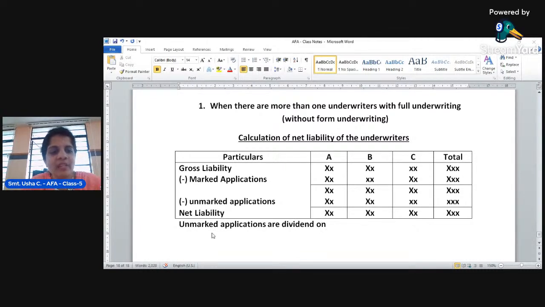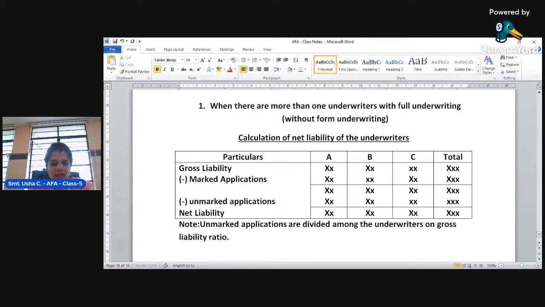If it is stated in the problem, we take it according to that ratio. Okay, now we'll do one problem based on this.